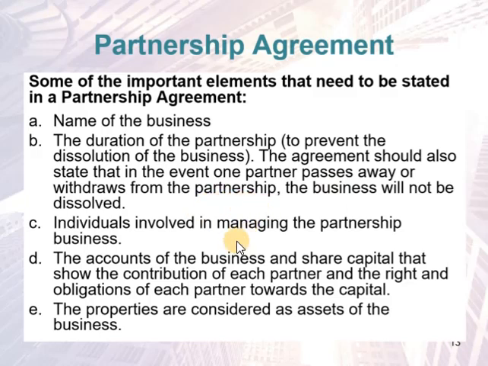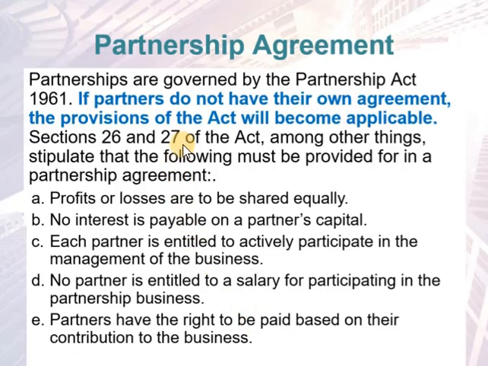The agreement should also state the individuals involved in managing the partnership business, the account of the business, and share capital that shows the contribution of each partner and the right and obligation of each partner towards the capital. The capital here refers to the land, building, vehicle or any other fixed asset contributed by the partner for the use of the company. It should be written clearly that all the assets are considered the asset of the business, the company. If partners do not have their own agreement, the provisions of the Act will become applicable.